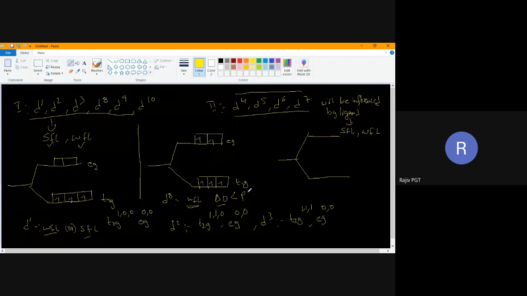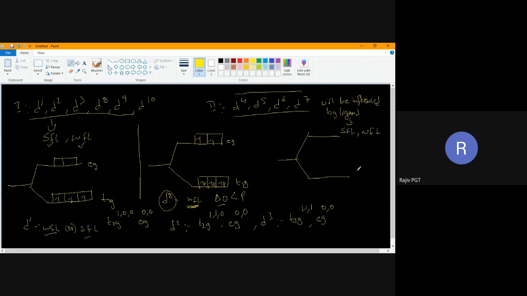Now the sixth electron. Sixth electron again starting from here, I will place here. Seventh electron I will place here. Eighth electron I will place here. This is the D8 configuration for weak field ligand.